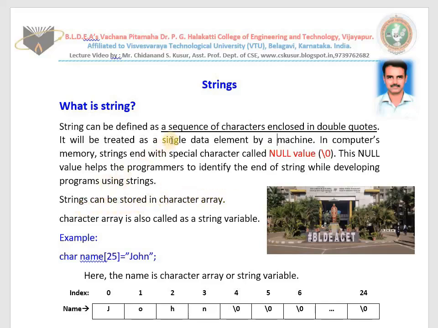That means in order to store a word or a sentence, we use character arrays. Character arrays are also called string variables. String variables means character array, and character array means string variables. That one you need to know.